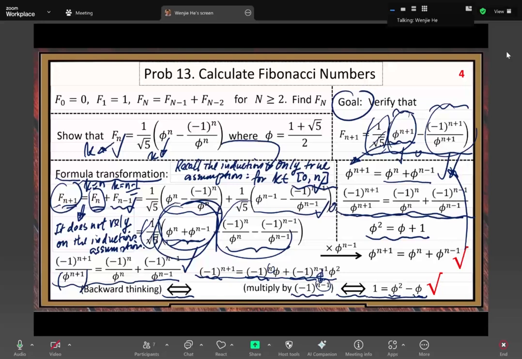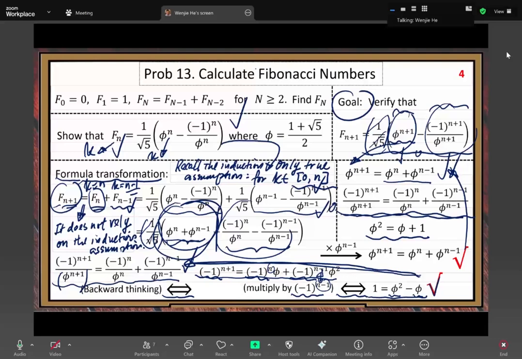Since this is true, we just go forward along the path, and we get to our destination. After these two steps, our conclusion: this formula is correct for all positive integers n.